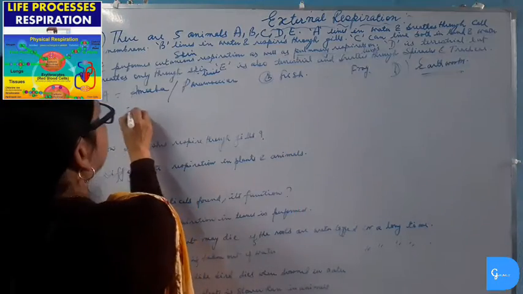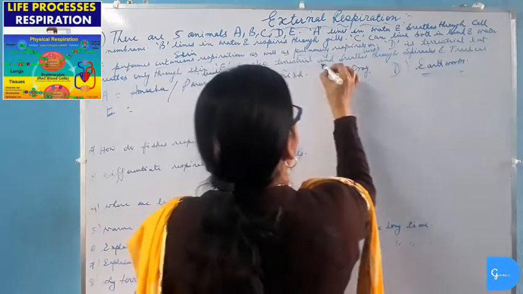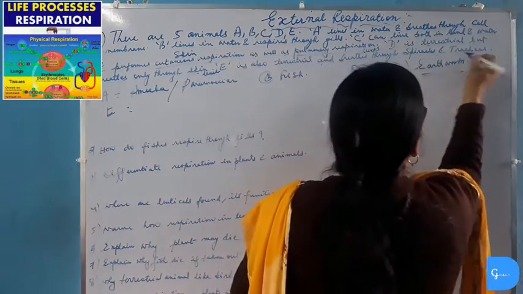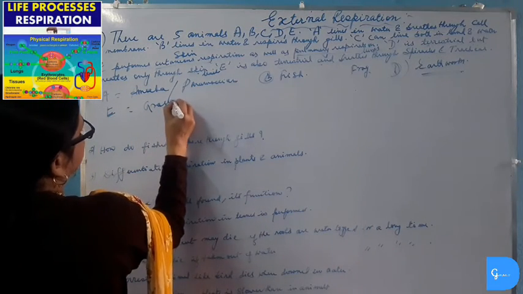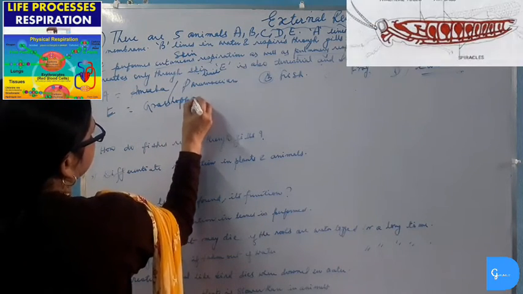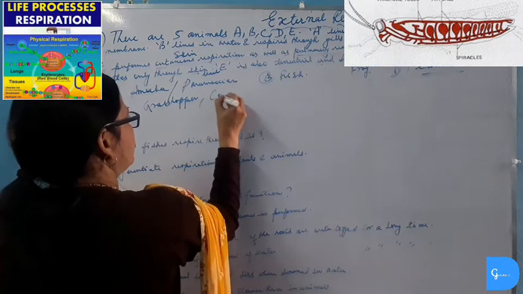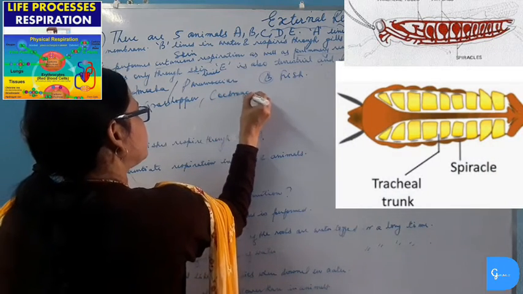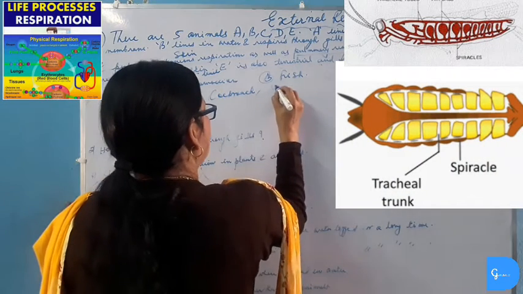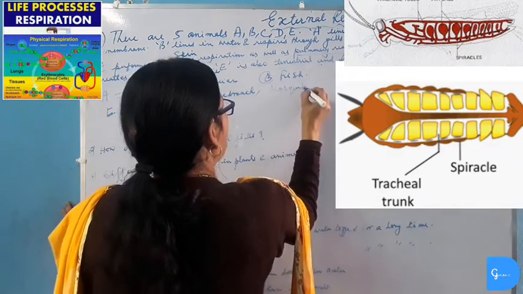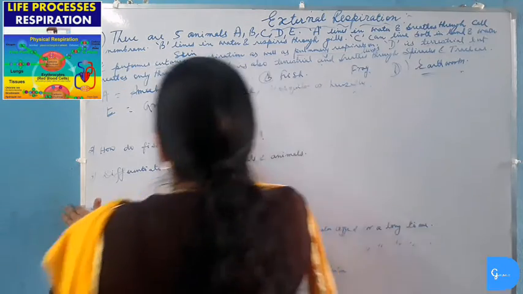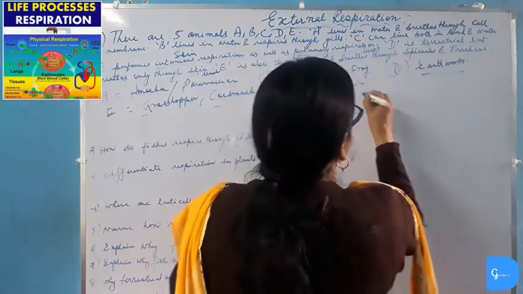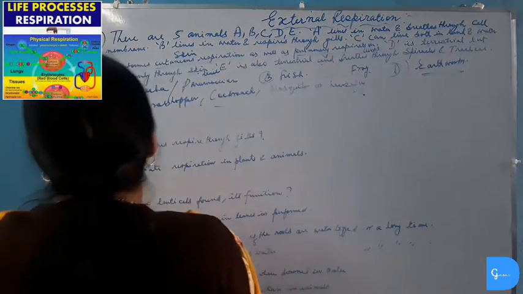E is also terrestrial animal but it breathes through spiracles and tracheae. It may be grasshopper, cockroach, mosquito or housefly. All these insects breathe through tracheal tubes or spiracles.